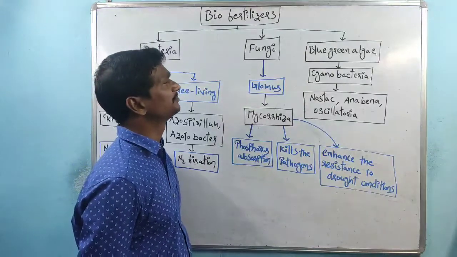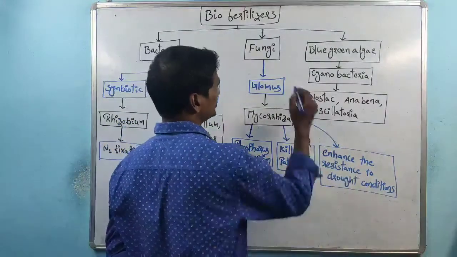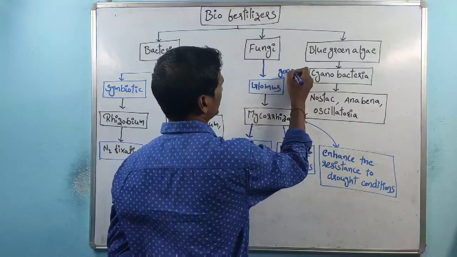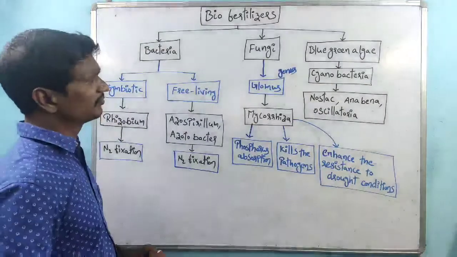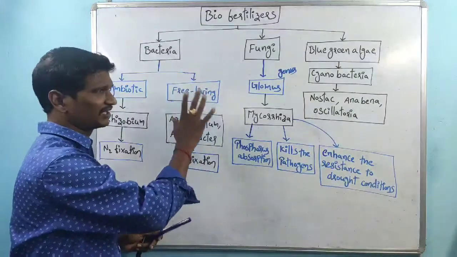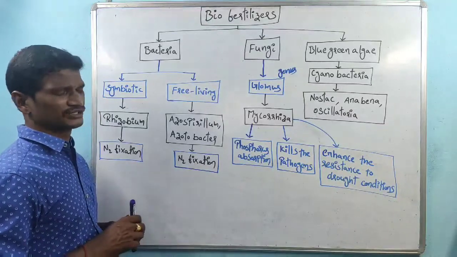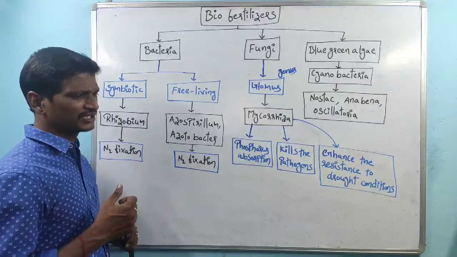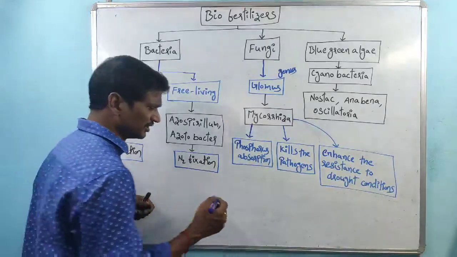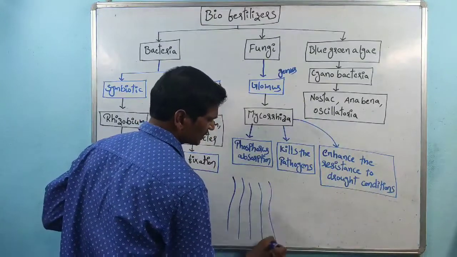Next is fungi. Glomus is one of the genera of fungi. The Glomus genus especially interacts with higher plants. Glomus forms thread-like structures.